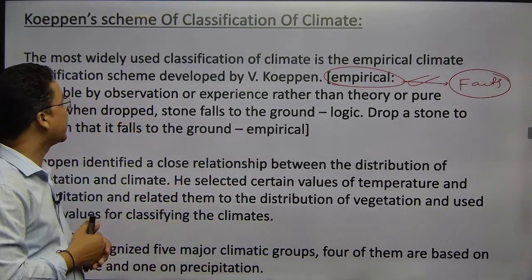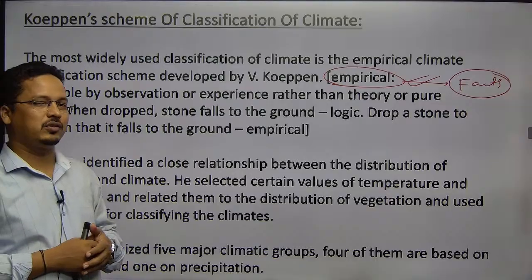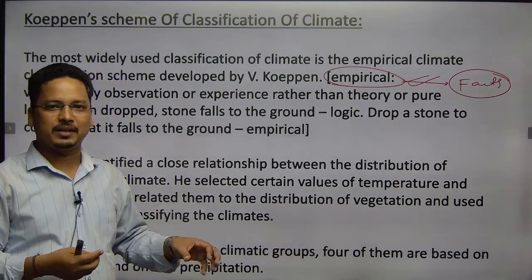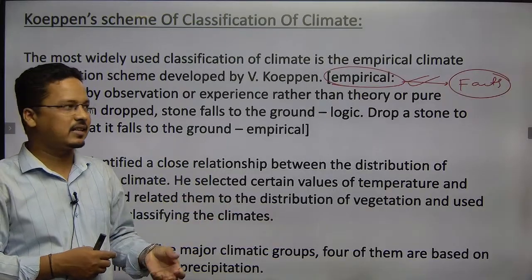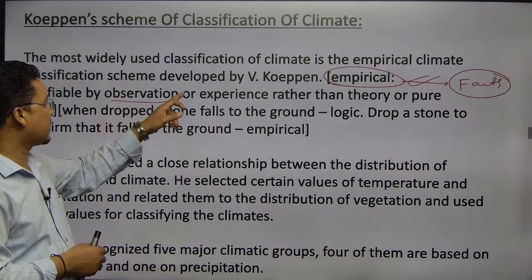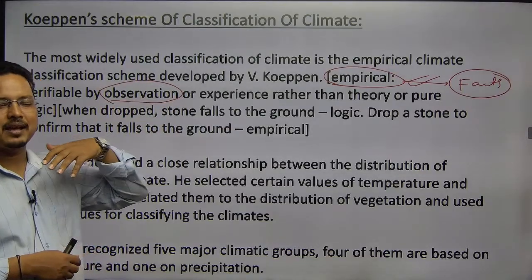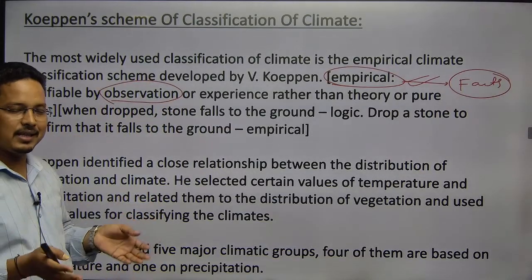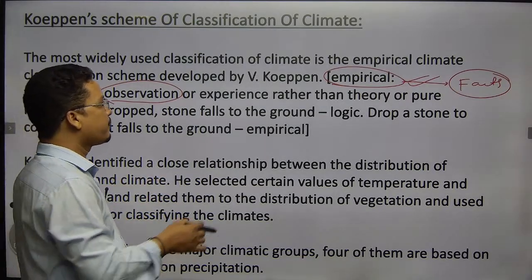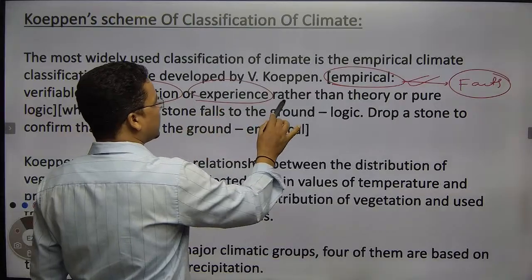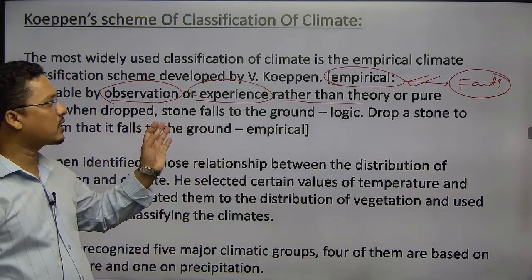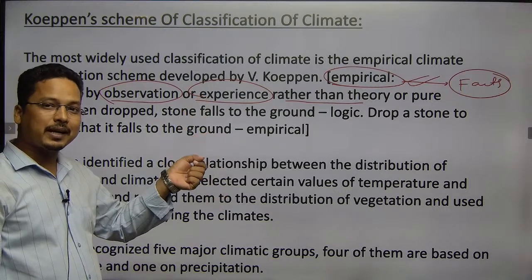When somebody says empirical, it means a collection of data and facts, observation having been done. Somebody has observed certain things and puts them forward to someone else. It is experience rather than theory or pure assumption. So this is not assumption based. This is practicality.